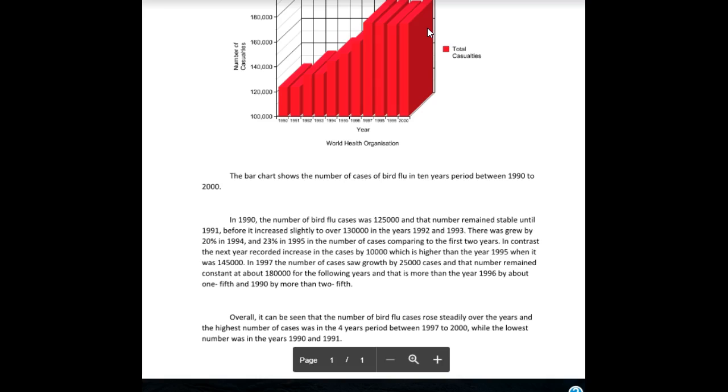Okay? So, and here's your overview. Overall, it can be seen that the number of bird flu cases rose steadily over the years, and the highest number of cases was in the 4-year period. Again, remember, this needs to be no S, between 1997 to 2000, while the lowest number was in the years 1990 and 91. Okay, nice job.